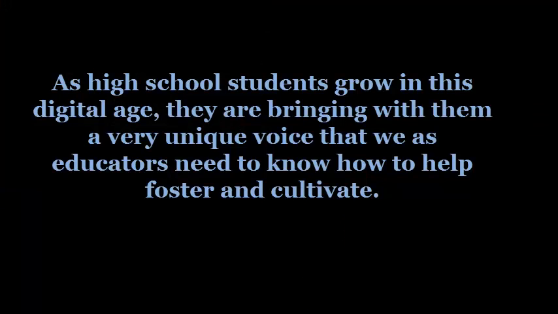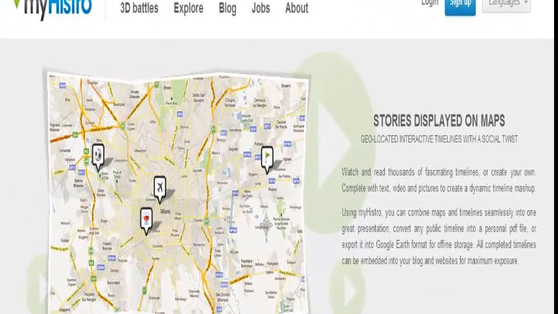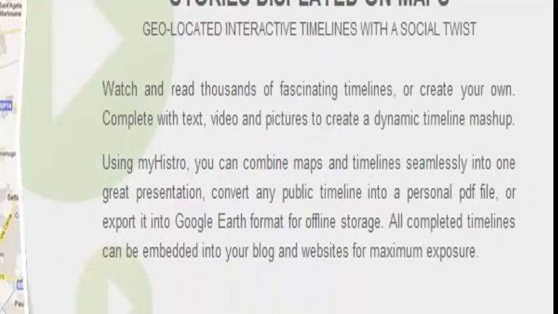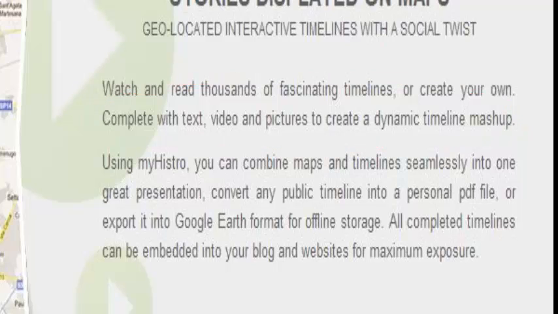As high school students grow up in the digital age, they are bringing with them a very unique voice that we as educators need to know how to help foster and cultivate. There are so many ways to allow our students to be creators, thinkers, and innovators, and MyHistro is not only one of them, but is free and easily accessible, combining text, video, and pictures to create a dynamic timeline mashup.